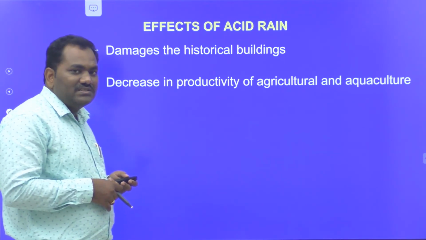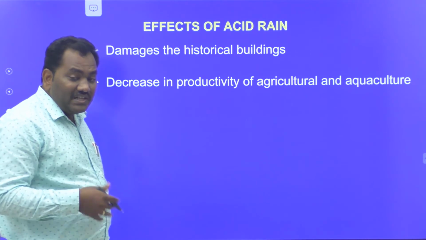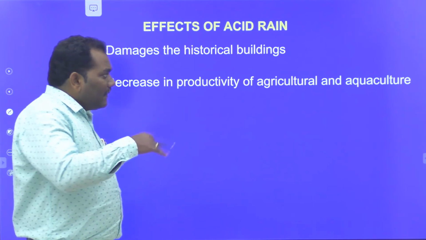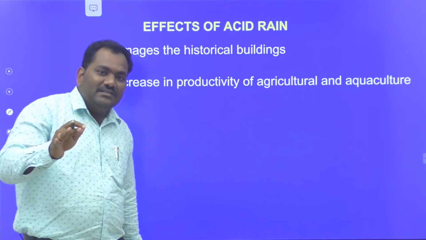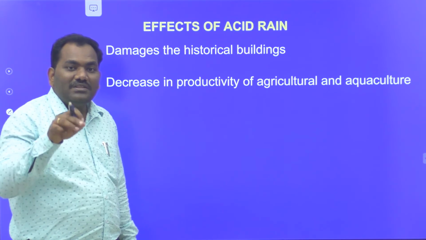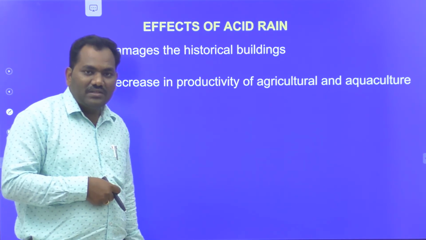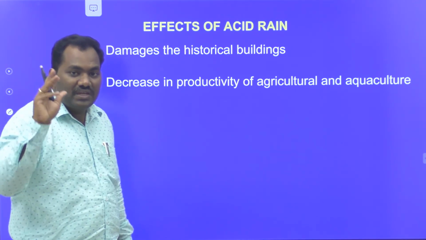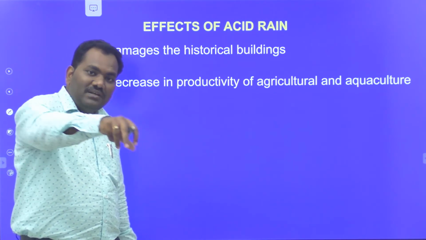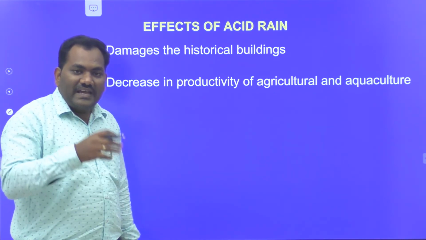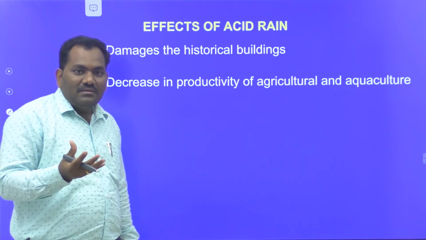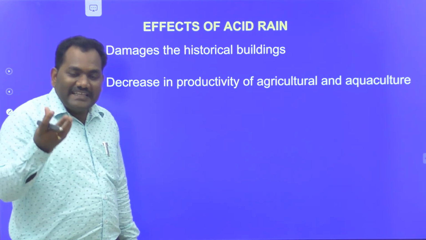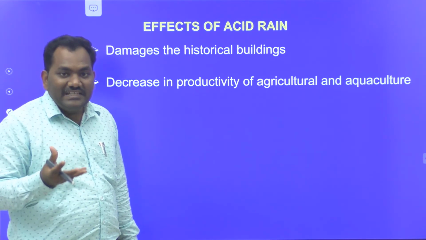of agriculture and aquaculture. Aquaculture means the cultivation of fish ponds, cultivation of prawns and so on. Productivity means the final yield of the product, depending upon the pH of water. If the pH of water is less than 5.6, it is not convenient for the survival and growth of fish and prawns. If acid rain falls in that pond, the productivity of fish and prawns is decreased. The yield is decreased.